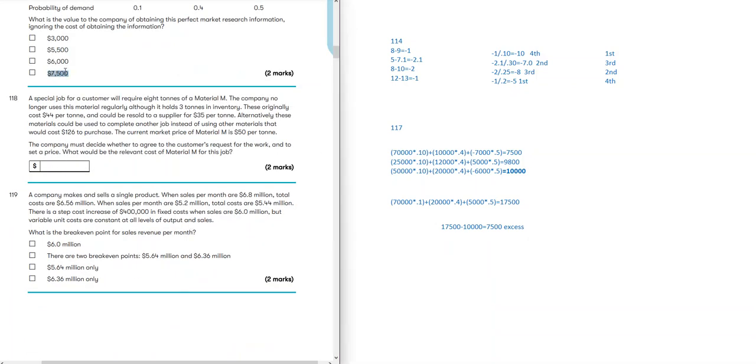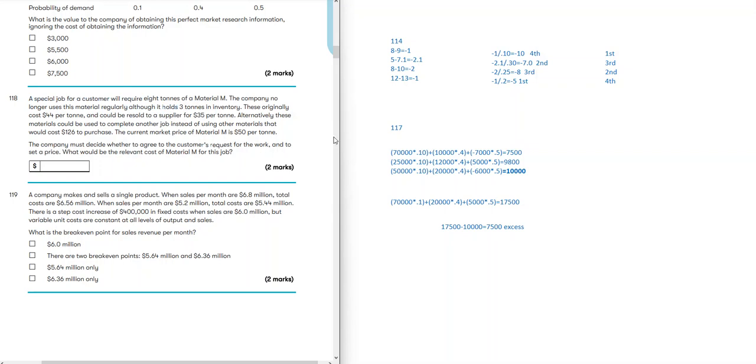So the answer here is D. A company must decide whether to agree to the customer's request for the work and to set a price. What would be the relevant cost of material M for this job? A special job for a customer will require 8 tons of material M, and the company no longer uses this material regularly.